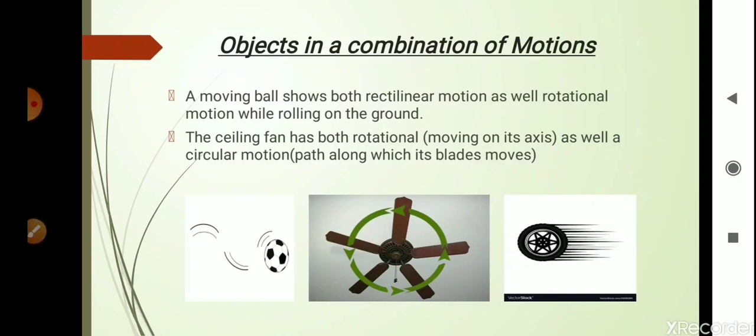So this was all about the topic motion, and I hope you must have understood the concepts well.